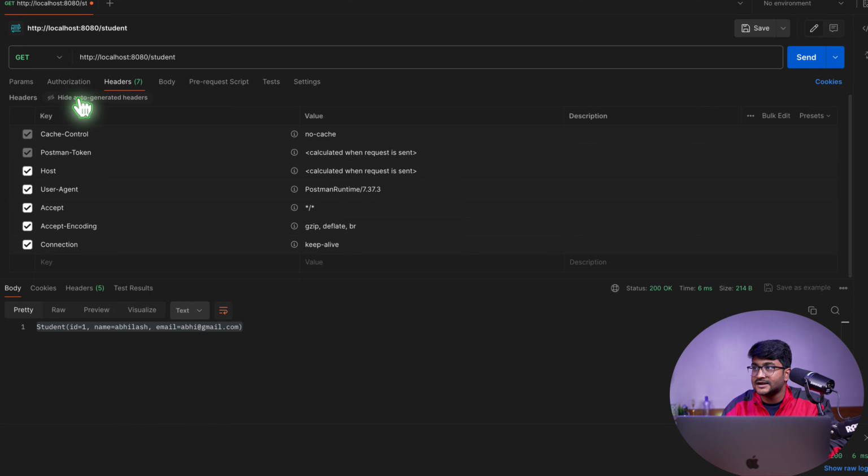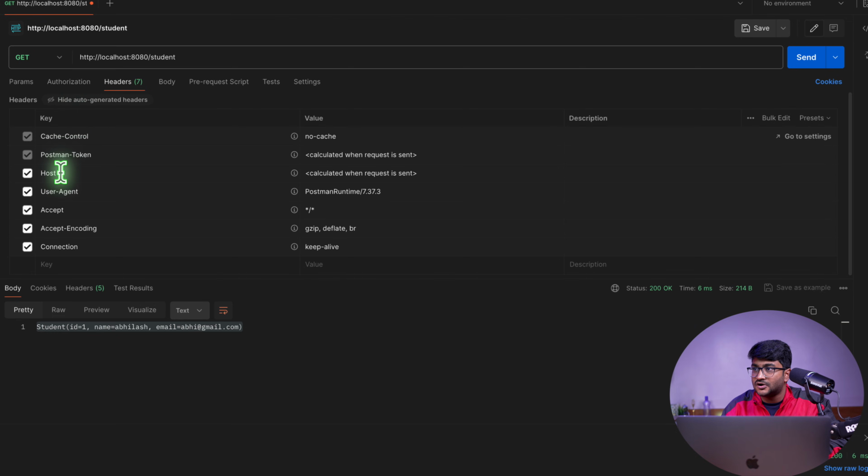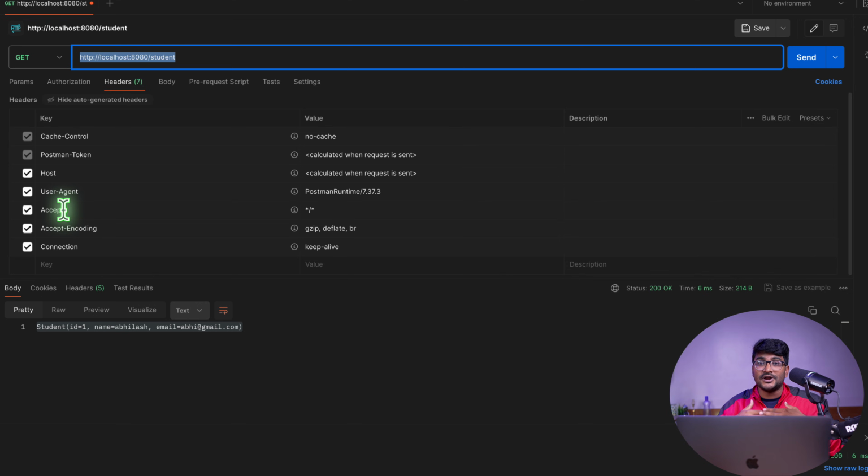You can see hide auto-generated headers. If I click on that, they will be hidden. So these things are automatically generated, and accept is an attribute that we can specify while making a request from the client, in order to let the server know in which format we as a client are interested to accept the data.